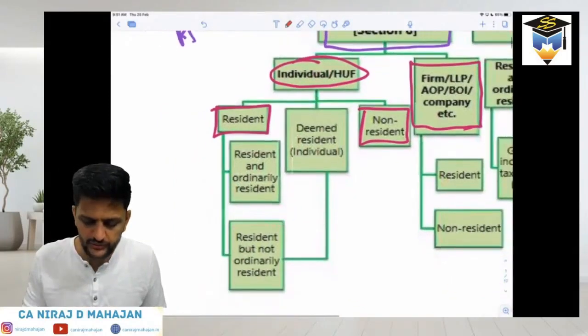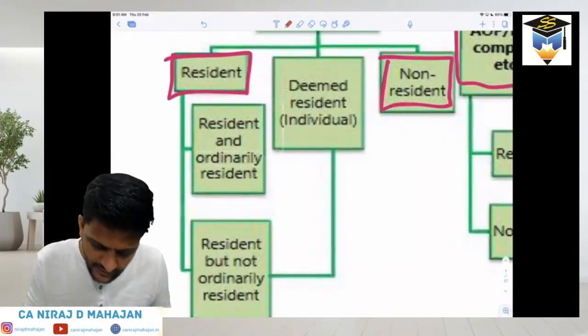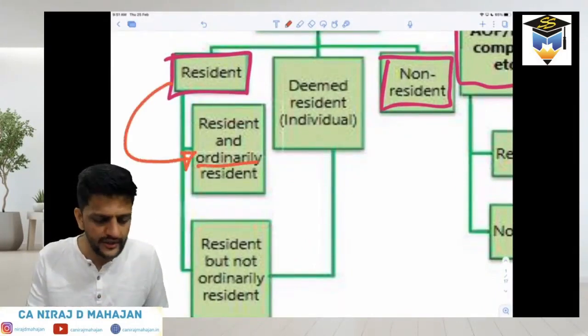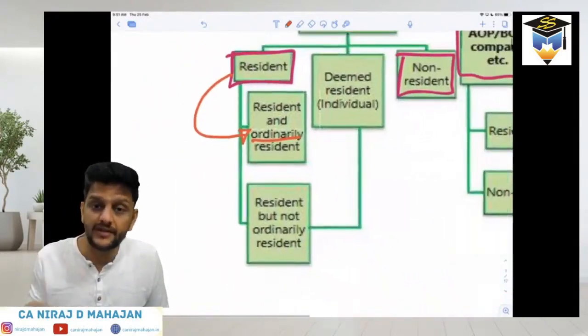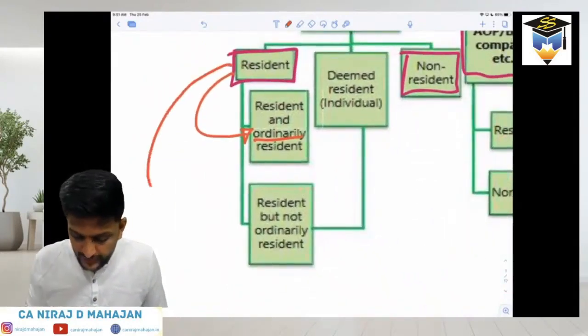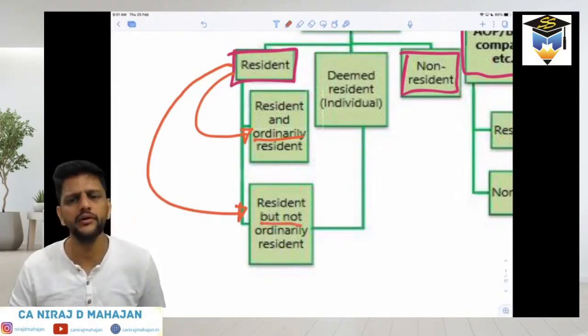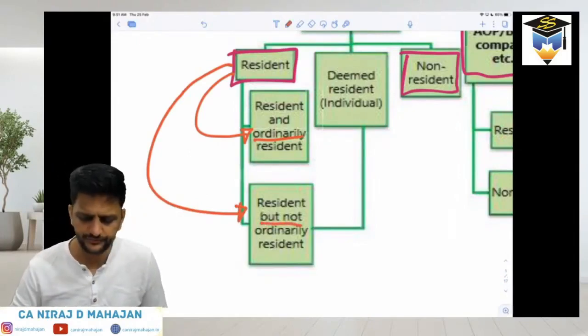But the story doesn't get over here. The story continues. If he's a resident, he may be resident and ordinarily resident. But if he is a resident, he may also be resident but not ordinarily resident. What do you mean by that, bacho? Resident but not ordinarily resident, means what?